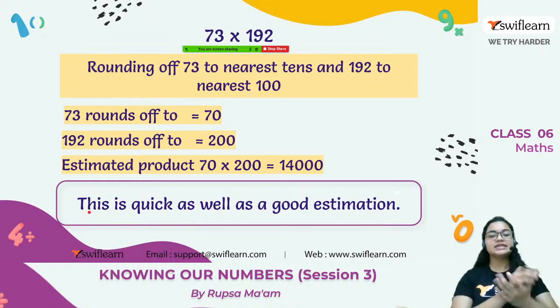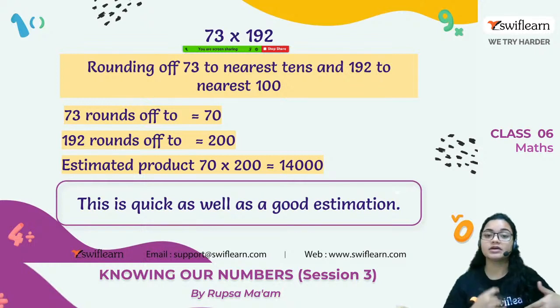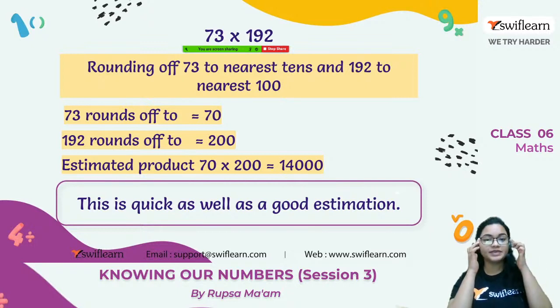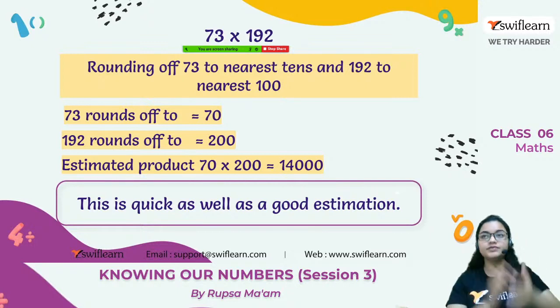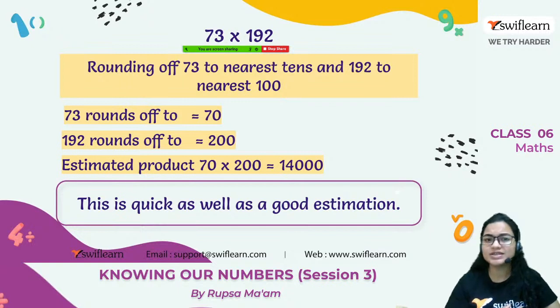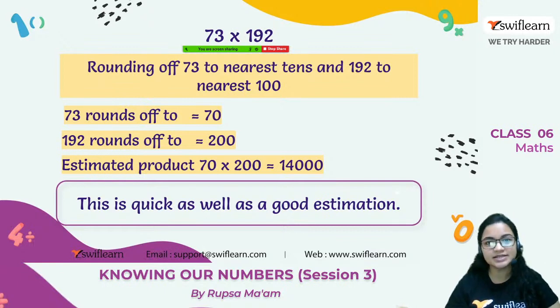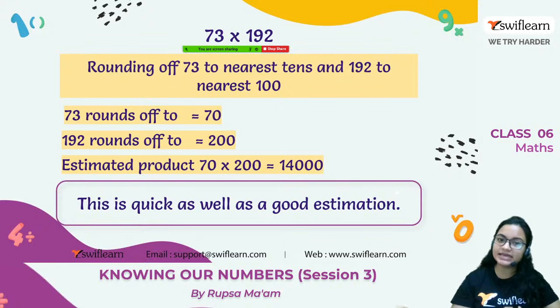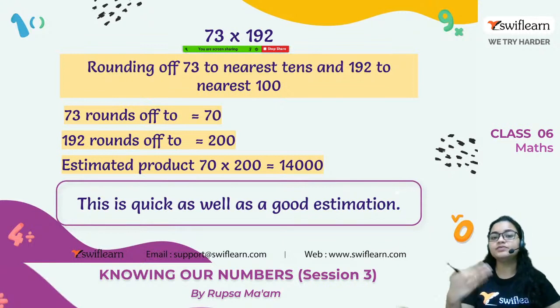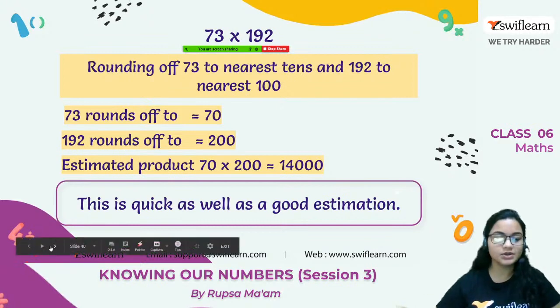So this is the procedure. We have to check. Most of the time in the case of multiplication, this type of thing happens, because when you are rounding off to the nearest hundreds or thousands and it becomes 0, and when we multiply 0 with any number, the entire result becomes 0. So we have to be very careful in the case of multiplication, about which places we are rounding off. Okay? Alright.